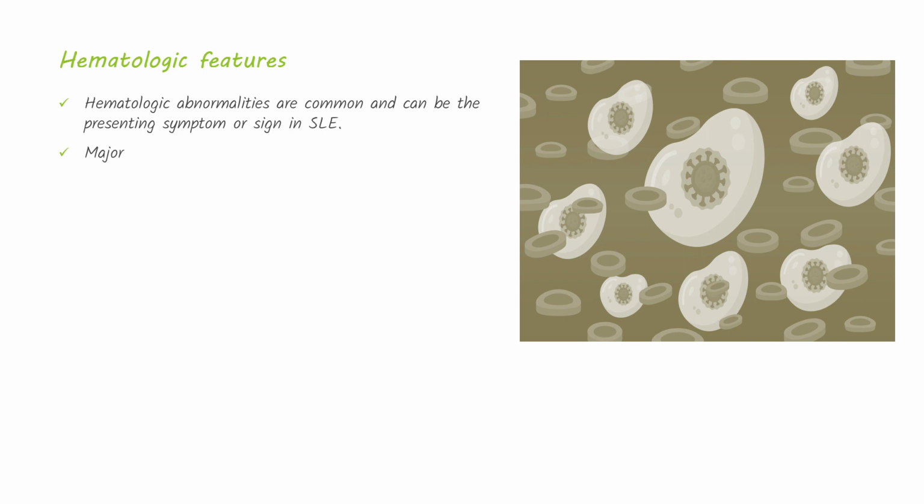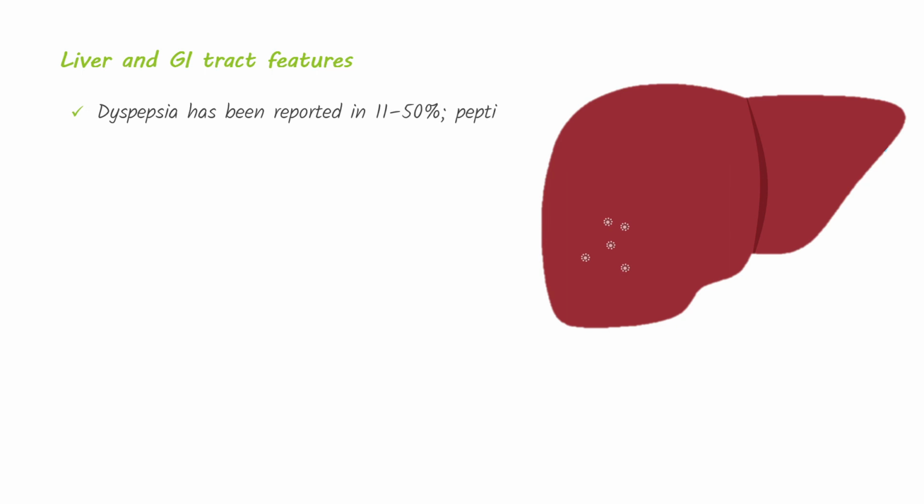Hematologic abnormalities are common and can be the presenting symptom or sign in SLE. Major clinical manifestations include anemia, leukopenia, thrombocytopenia, and the antiphospholipid syndrome. Gastrointestinal manifestations are reported in 25 to 40% of patients with SLE and represent either lupus involvement or effects of medications. Dyspepsia has been reported in 11 to 50%. Peptic ulcers, usually gastric, in 4 to 21%. Abdominal pain accompanied by nausea and vomiting occurs in up to 30% of SLE patients, and they could also develop lupus hepatitis.